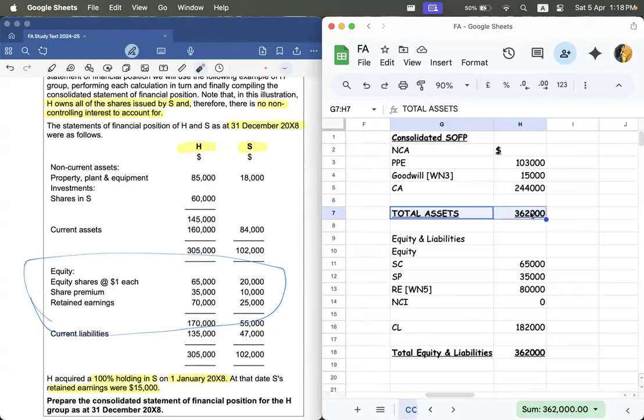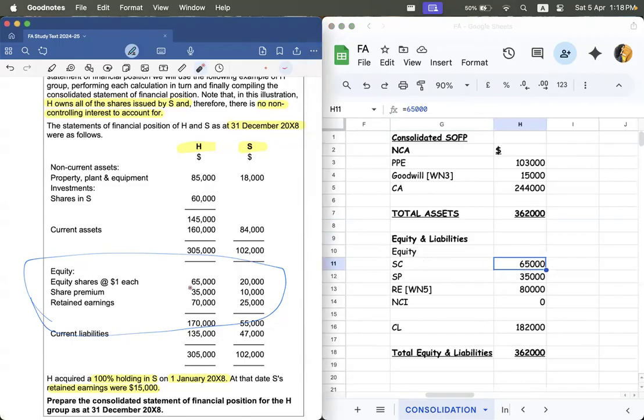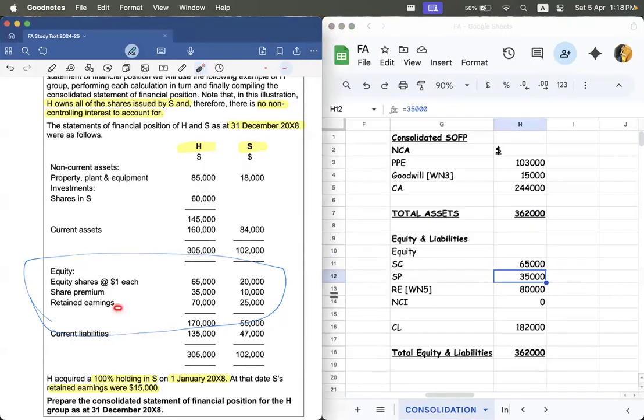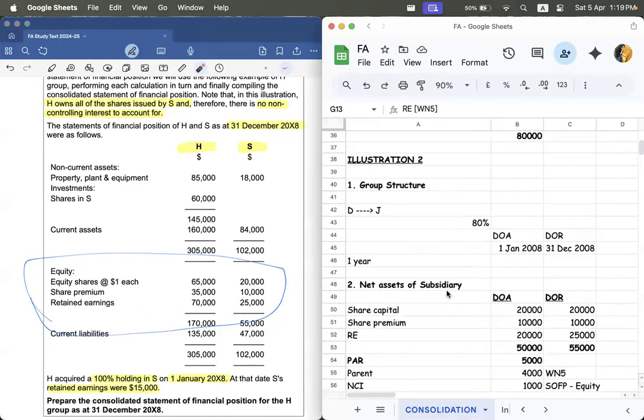Now you're going to open the equity section. In the equity section, you're going to take this share capital. That is of H. Remember, in the last lecture we studied, we prepare as if H acquired the whole of S, right? So everything is prepared from H's point of view. So for FH, its share capital still remains at 65,000, share premium 35,000. But the retained earnings is something that you're going to take from working note 5. That is here.